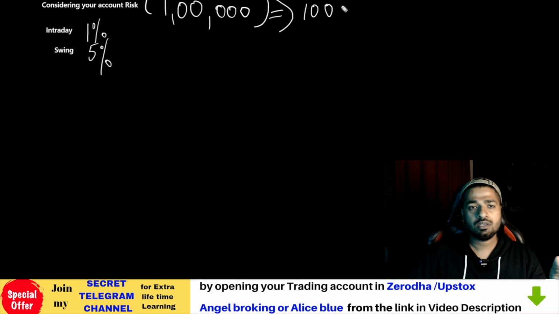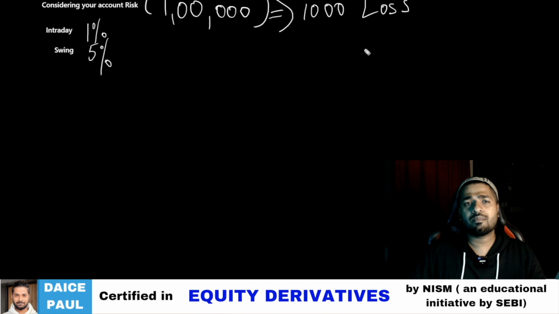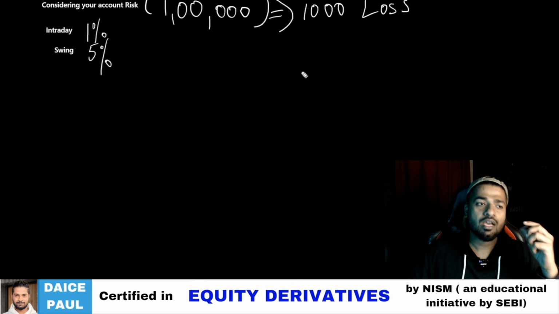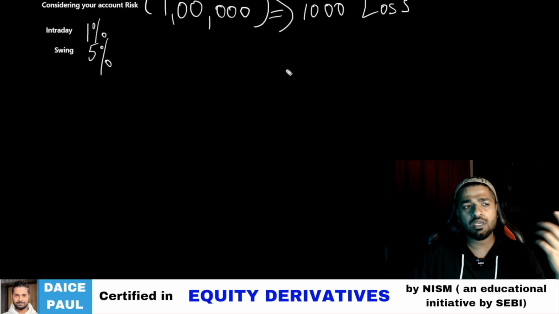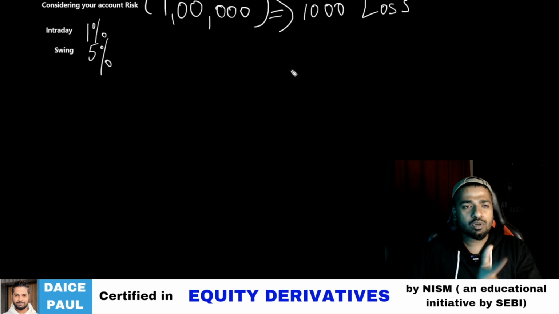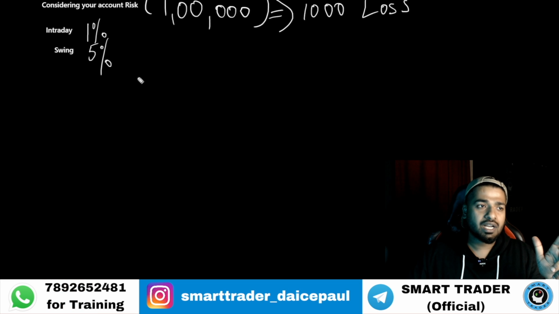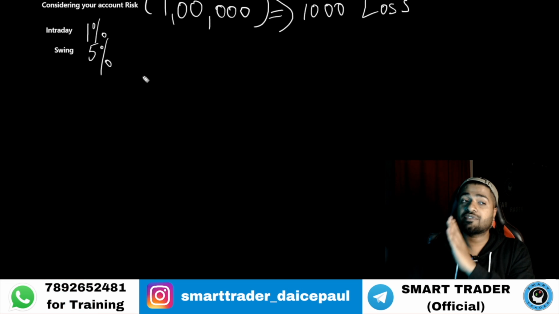1% is 1000 rupees loss for the day. You're going to take 1000 rupees loss for the day, so 5 days is 5% loss for a week, worst case. Or the same way for swing trading, maybe you waited 1 week, 2 weeks, and you booked a 5% loss. So you booked a 5% loss for a week, or 1 month. So two different accounts have two different types of risk.